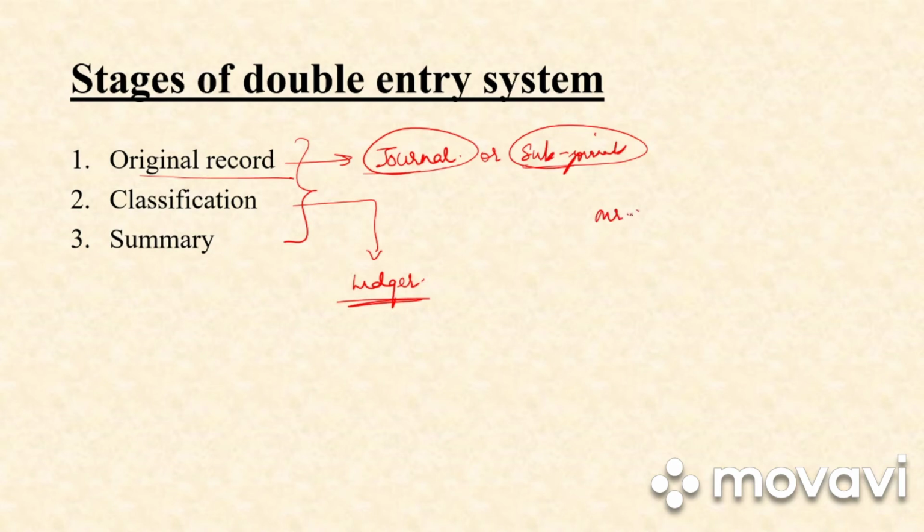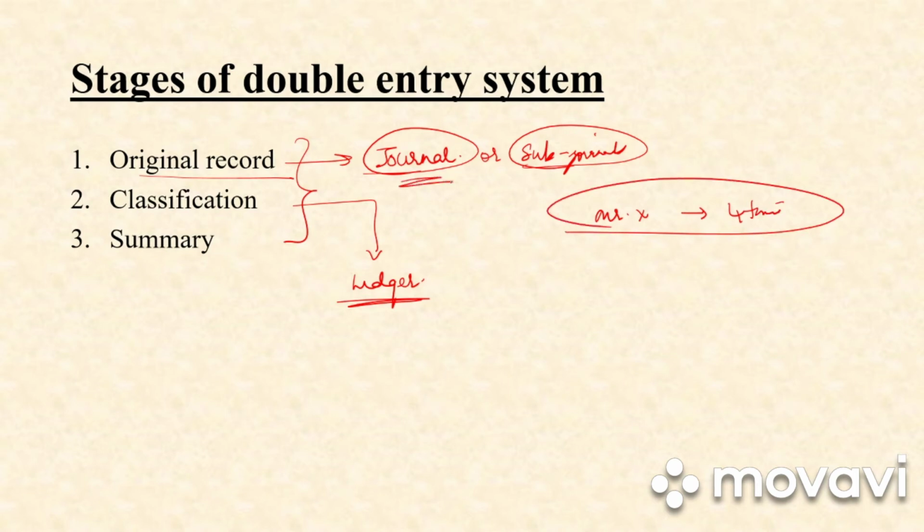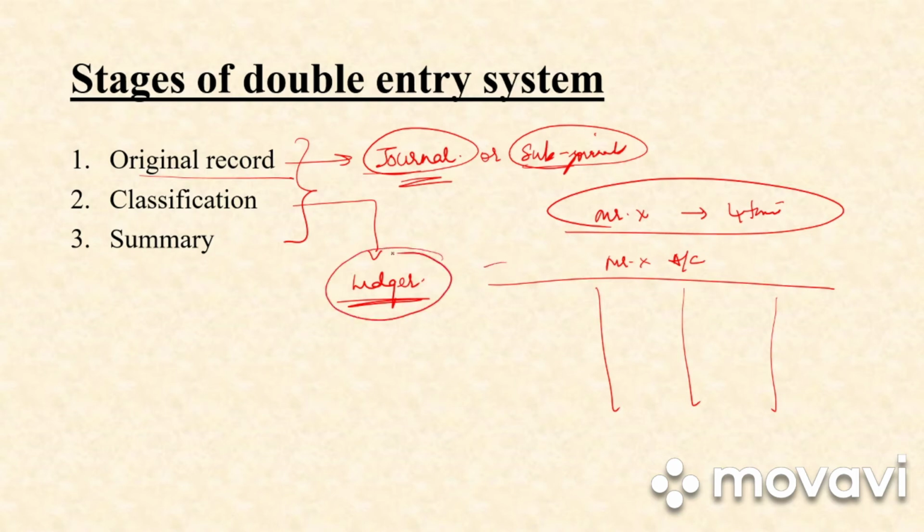Say for example, you have done transaction with Mr. X 4 times. So all the 4 times you cannot be searching it in the journal. So you will be preparing a ledger account which will be known as Mr. X account. So all the 4 transactions will be written in our ledger accounts.